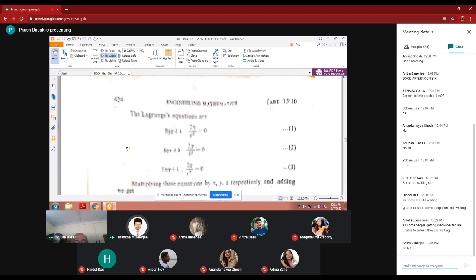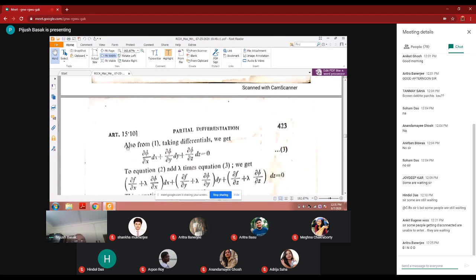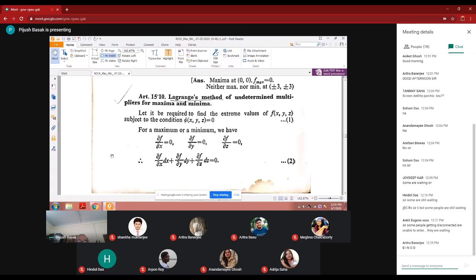Sir, how will we understand which method to use? If this method is to be used or not. So in case, I'm telling you, the Lagrangian method, you have to form this one.